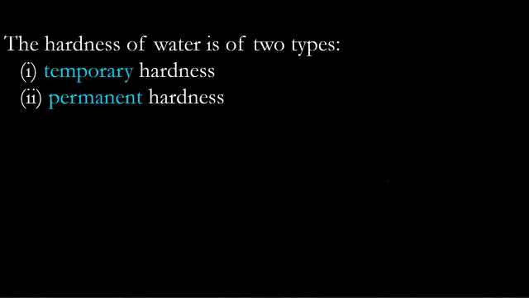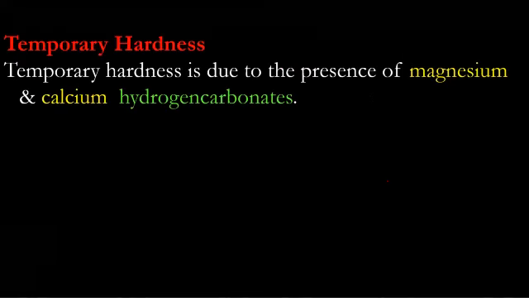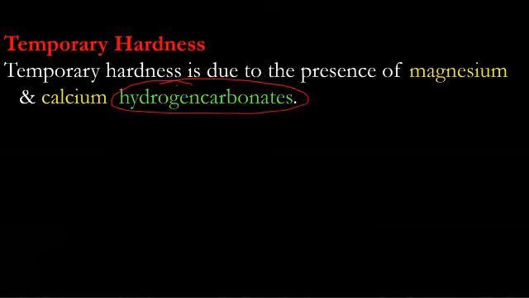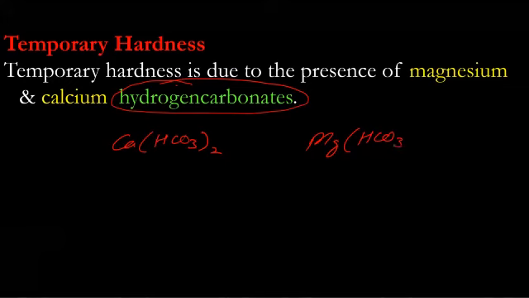The hardness of water is of two types, temporary and permanent hardness, as we talked about. Temporary hardness is by hydrogen carbonates only, that is either calcium bicarbonate or magnesium bicarbonate.